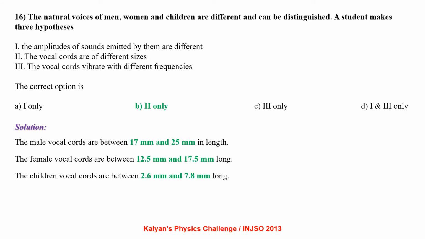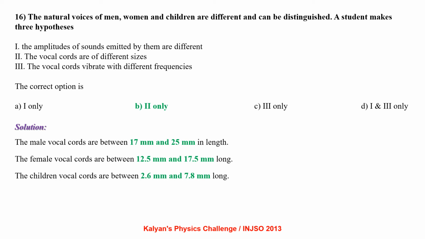The natural voices of men, women and children are different and can be distinguished. A student makes 3 hypotheses. The amplitudes of sound emitted by them are different. The vocal cords are of different sizes. The vocal cords vibrate with different frequencies.